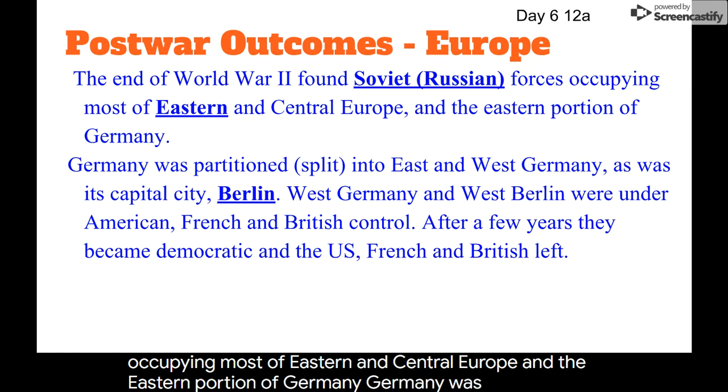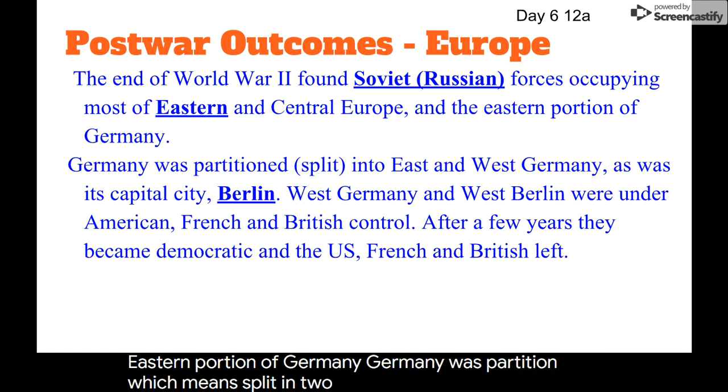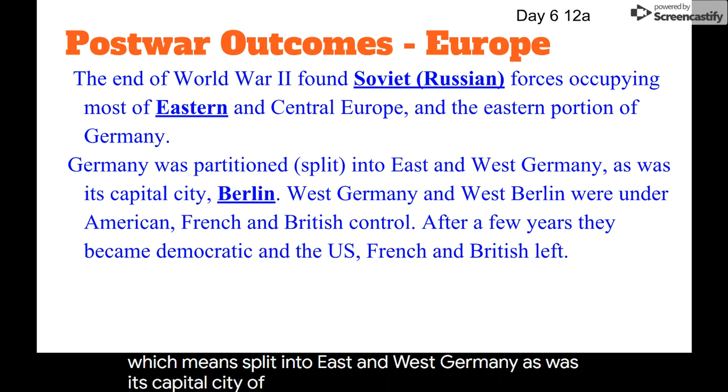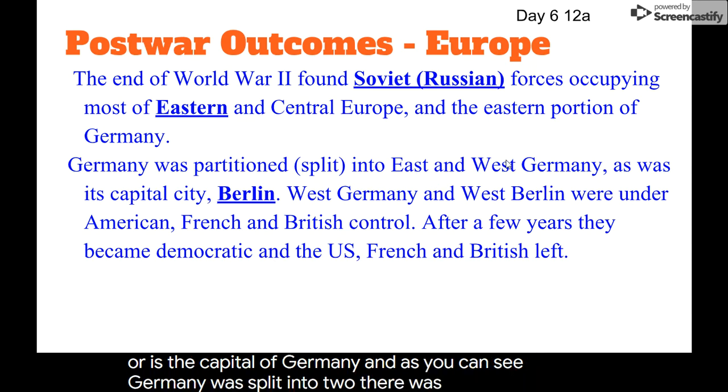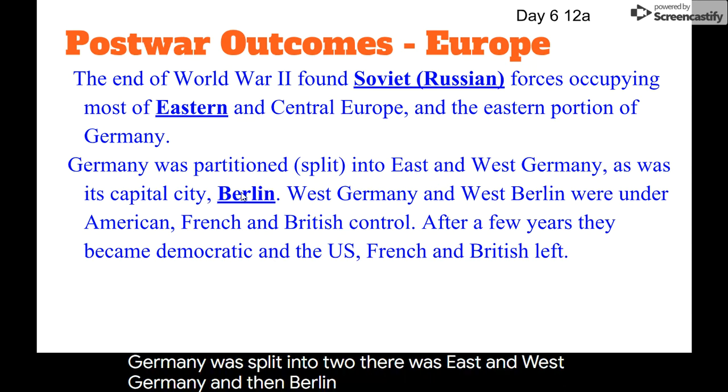Germany was partitioned, which means split into East and West Germany, as was its capital city of Berlin. So Berlin is the capital of Germany. And as you can see, Germany was split into two. There was East and West Germany, and then Berlin was split as well. There was a West Berlin and East Berlin.